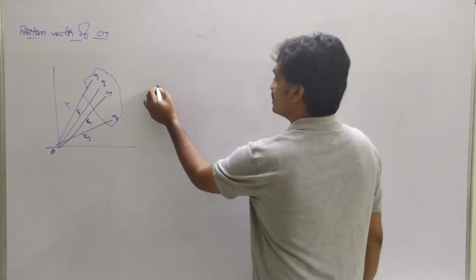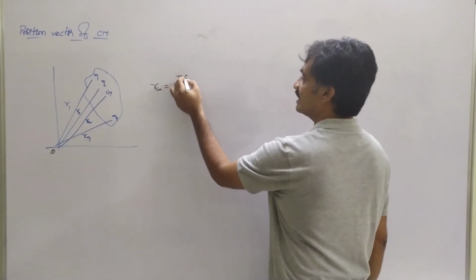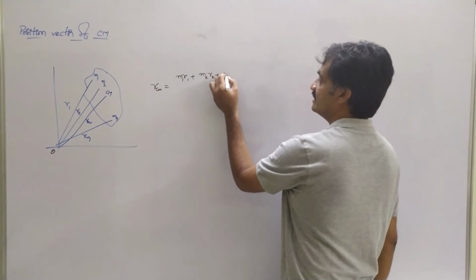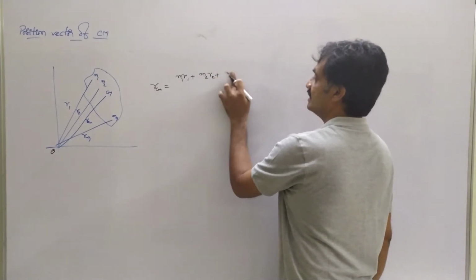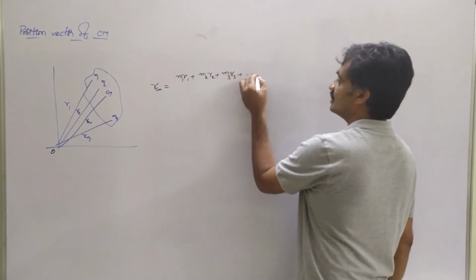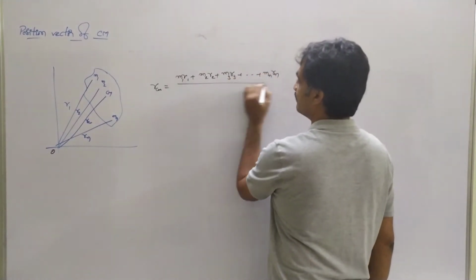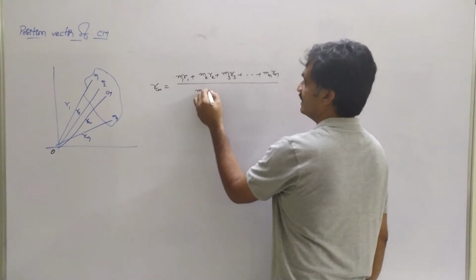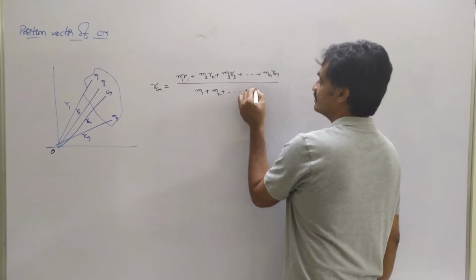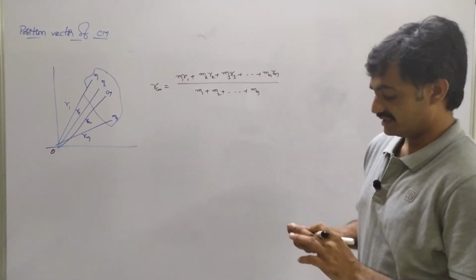Then the position vector of the center of mass is given as rcm equals (m1 r1 plus m2 r2 plus m3 r3 and so on, up to mn rn) by (m1 plus m2 and so on, up to mn).